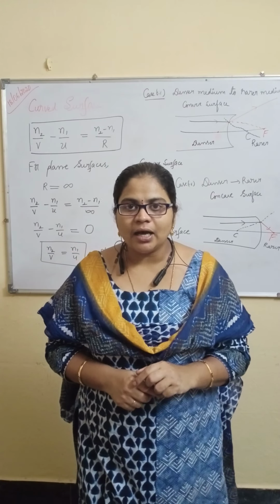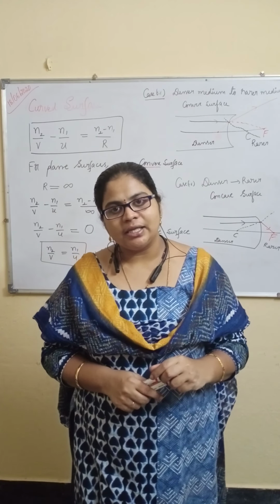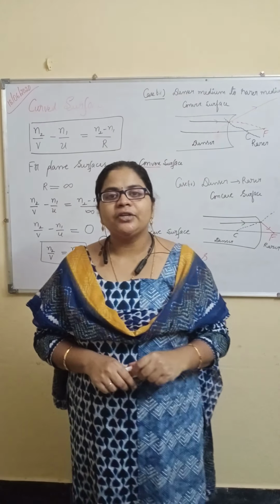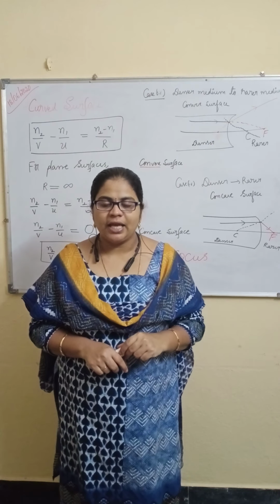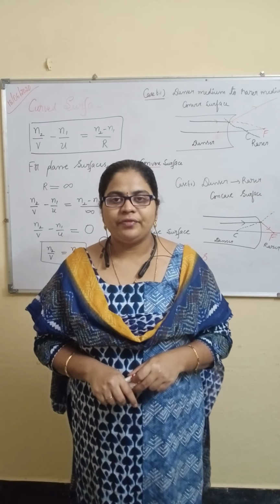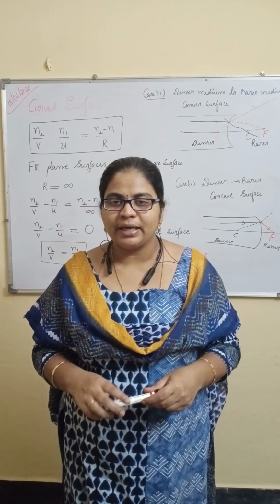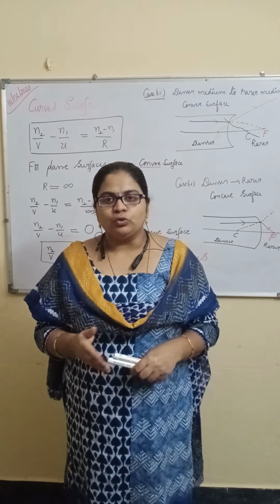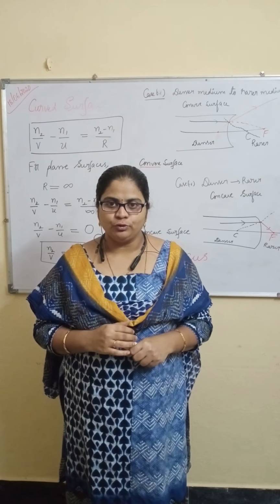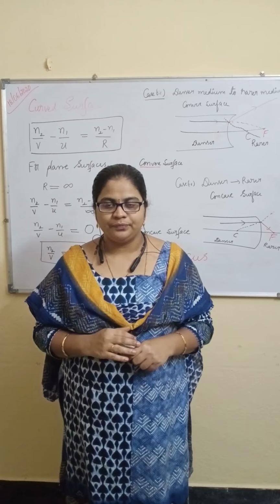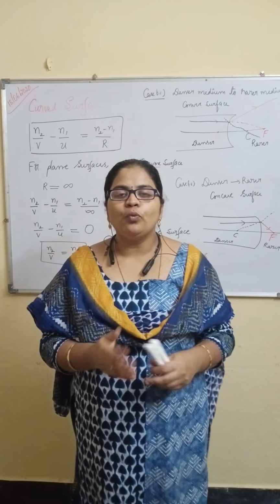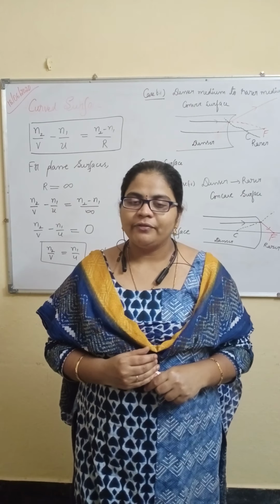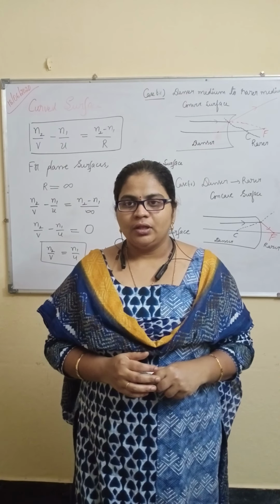What is Snell's law? Sin i by sin r is equal to constant. And refractive index, symbol n. n is equal to c by v, speed of light in vacuum by speed of light in medium. And n12 means n1 by n2, that is v2 by v1. Similarly, n21 is equal to n2 by n1, that is equal to v1 by v2.